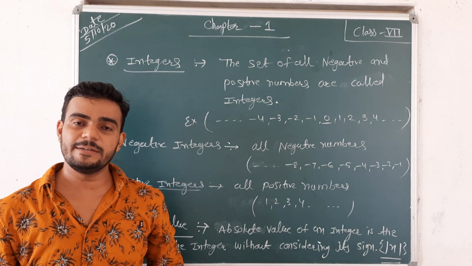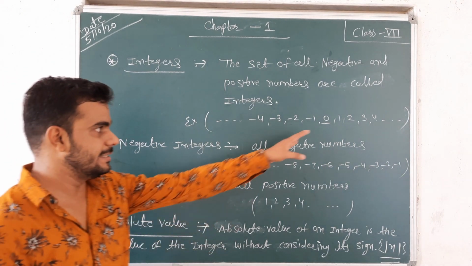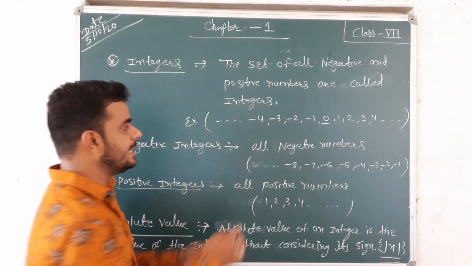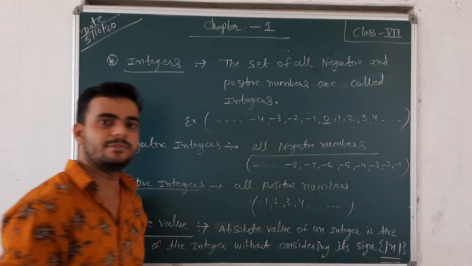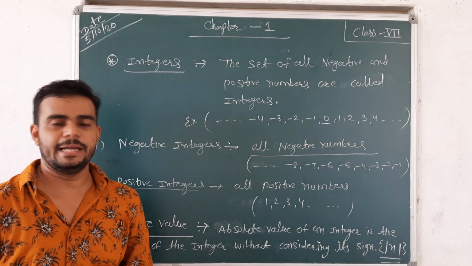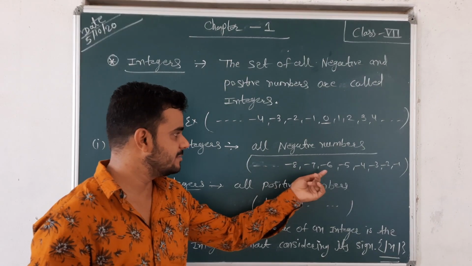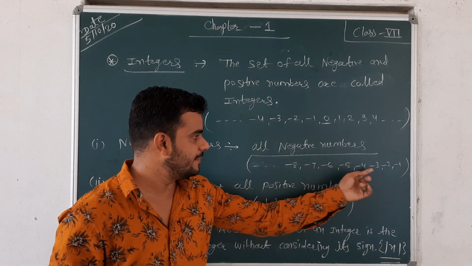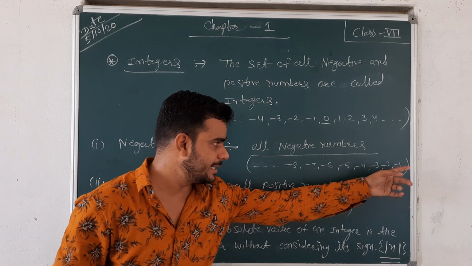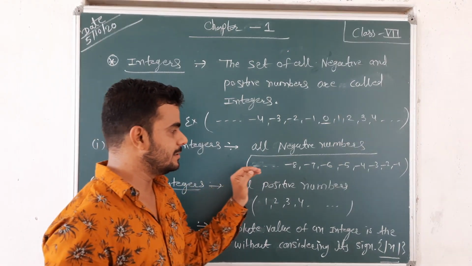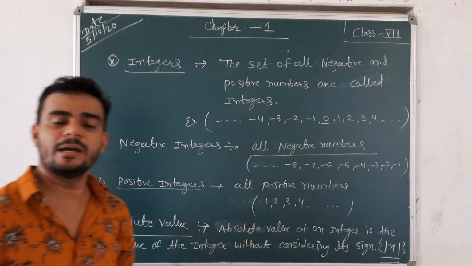Zero is neither positive nor negative, but it is an integer. Okay. First type, the negative integer. Negative integer means all negative numbers. All negative numbers are called negative integers. For example, negative 8, negative 7, negative 6, negative 5, negative 4, negative 3, negative 2, and negative 1, and here negative 9, negative 10. This is the ascending order of the integers.